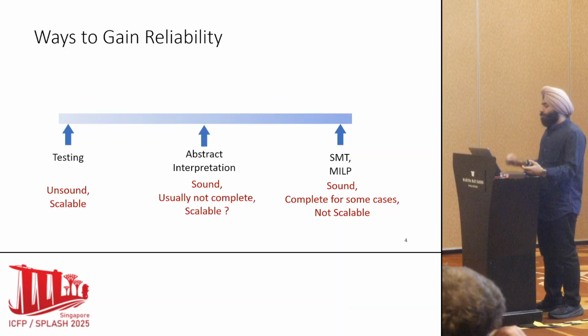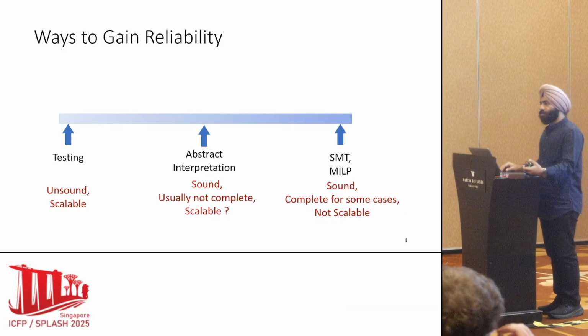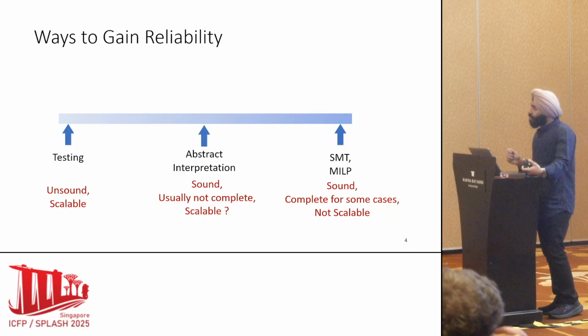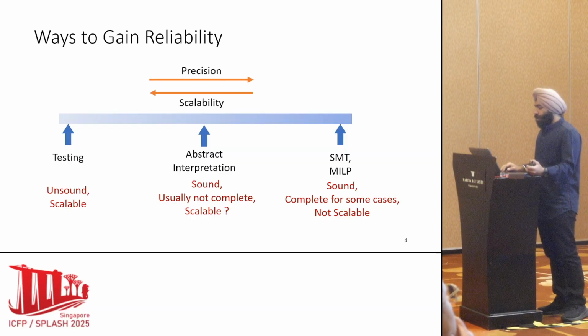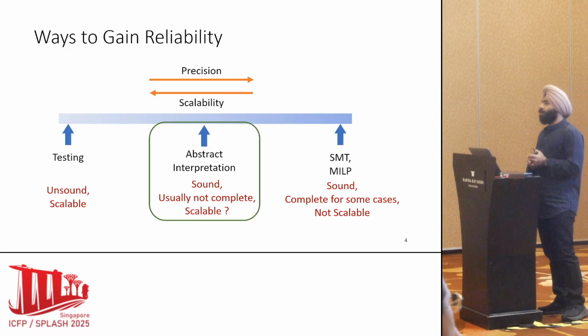In the middle, we have abstract interpretation-based certifiers. These are sound. They are mostly not complete, but they offer a knob where you can vary the precision and scalability trade-offs. So they offer the perfect solution for neural network verification, and this is also the topic for our research.